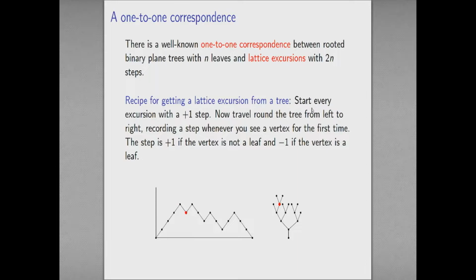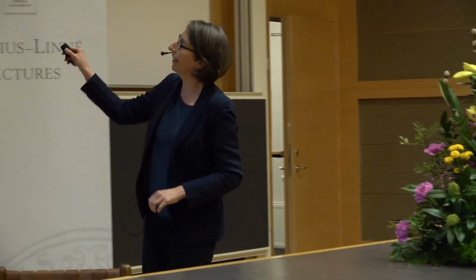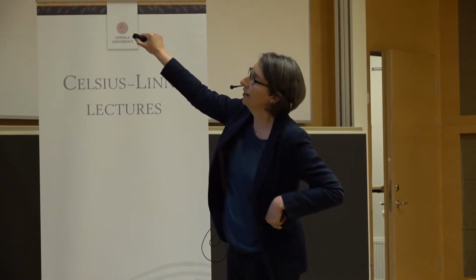Okay, so this is not a leaf, so I make a +1 step. Then I encounter a leaf, so I make a -1 step, and another -1 step. Now +1, -1, -1, and so on and so forth. So you can see that as I travel around this tree, I'm drawing out my lattice excursion. Okay, so I hope that's at least reasonably convincing that I can get from my tree to a lattice excursion.